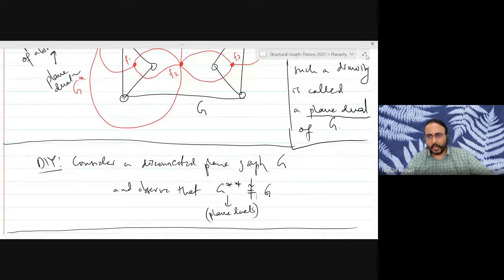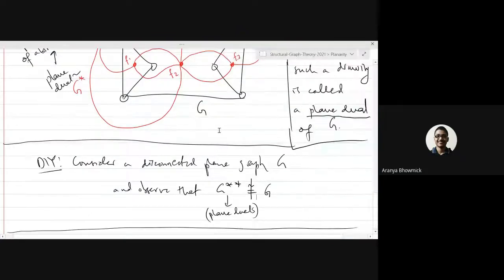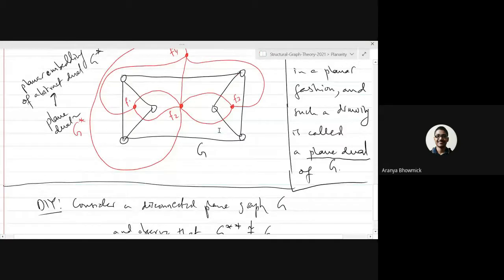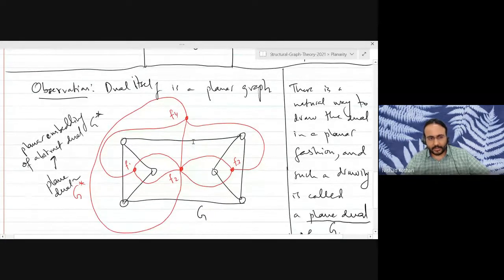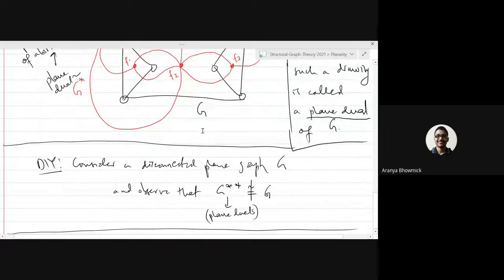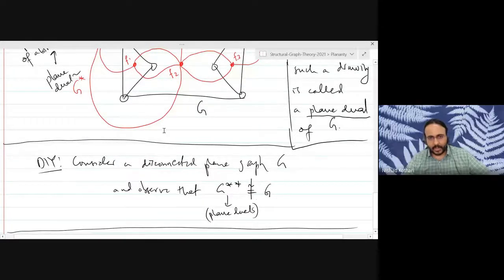Sir, I have a question. When you are simply saying G star, we mean the abstract dual, but when you are saying tilde, it means the planar embedding of the abstract dual. Yeah, typically I will specify when I am referring to the plane dual. If I don't put a tilde, I will still make it clear that I'm referring to the plane dual. G star in general refers to the abstract dual. Typically, if I put a tilde, I'm referring to a planar embedding of that underlying abstract graph.